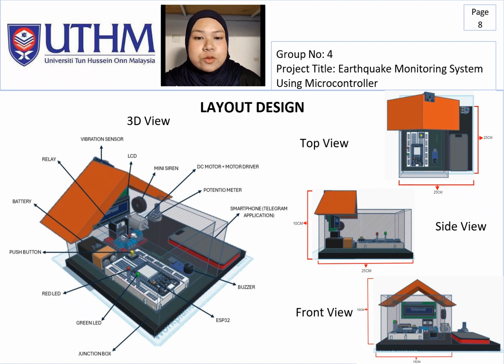Meanwhile, the top view provides a clear overview of the spatial arrangement, avoid interference, and improve functionality. Overall, the combination of all four views presents a functional and educational prototype that effectively demonstrates the working concept of an earthquake detection and warning system, making it suitable for demonstration and academic reporting. So that's all from me.